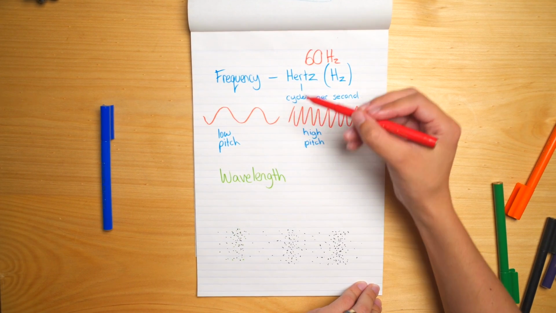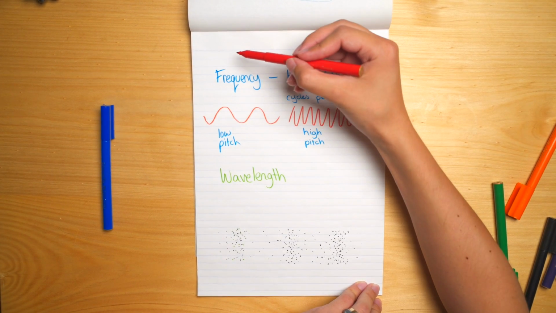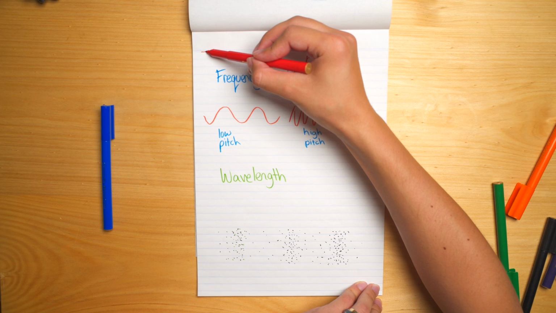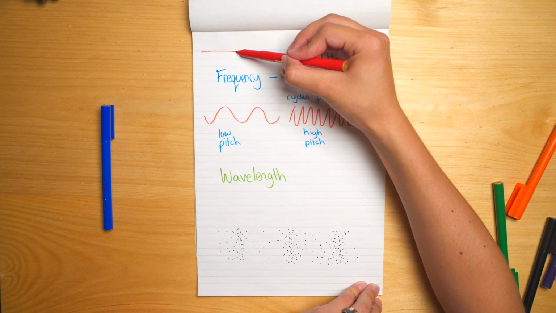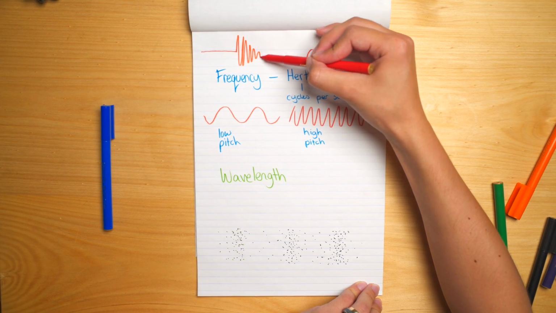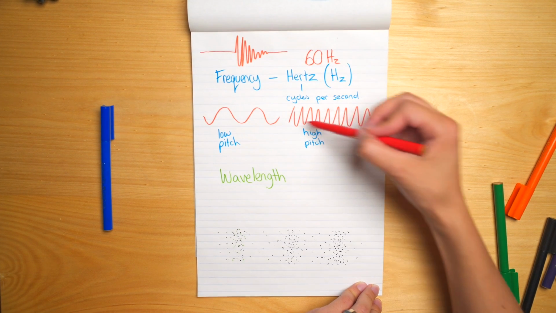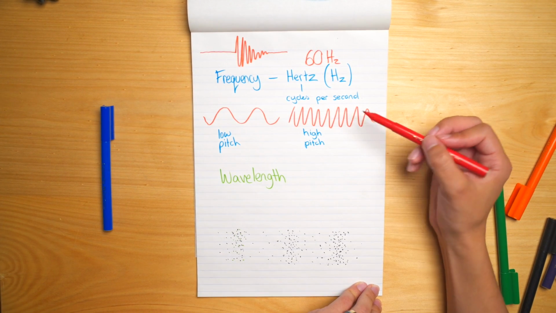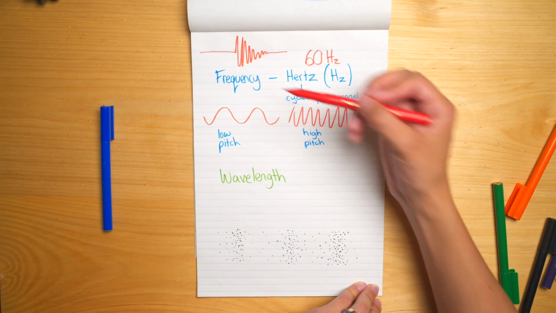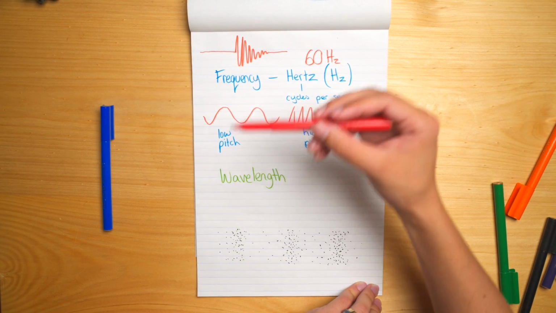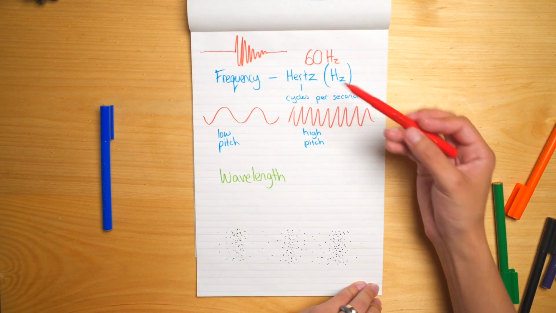You may see these little waves in recordings, where if I've got silence, the wave looks like this, and then somebody says a word, and it ends up as this sort of impulse. These are very similar to what we're looking at here. A high pitch has a high frequency. A low pitch sound has a low frequency.